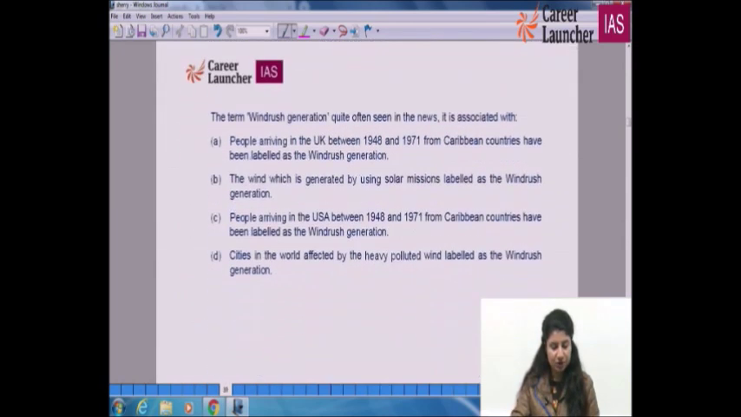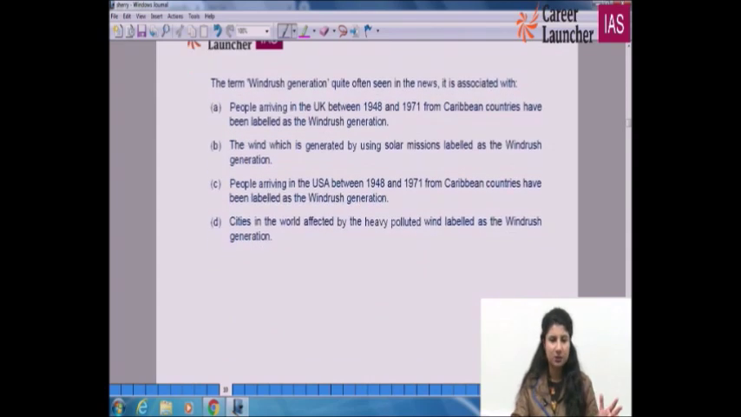The term Windrush generation, quite often seen in the news. It's a very simple one, though you have to simply remember it. Because migration has been often discussed these days, it has been crafted in that manner. A for apple: people arriving in the UK between 1948 and 1971 from Caribbean countries have been labelled as the Windrush generation. That small factual information has been given to you.